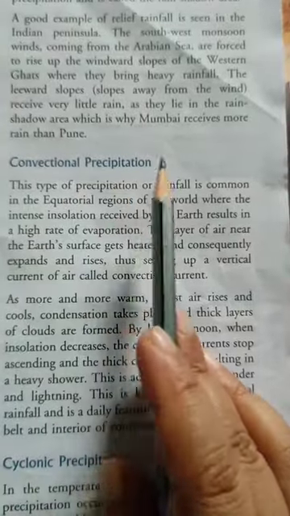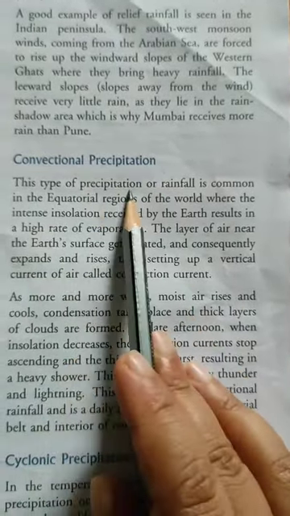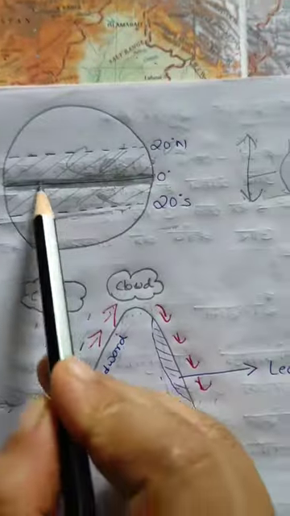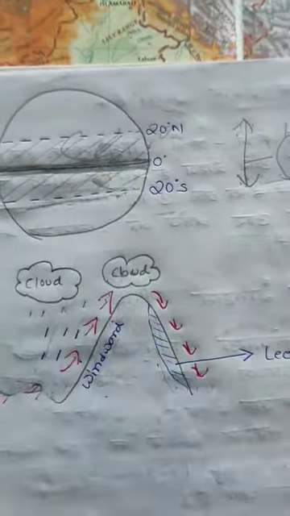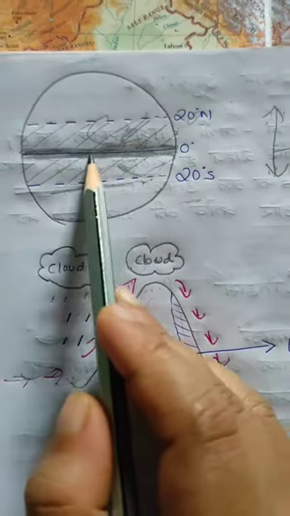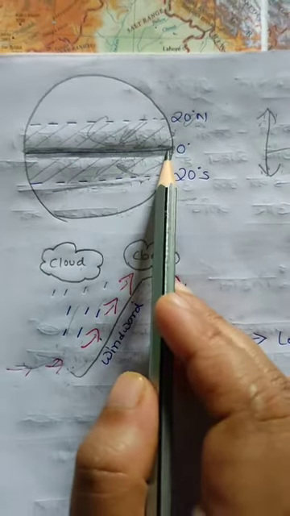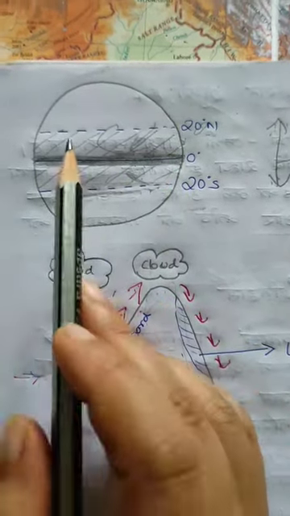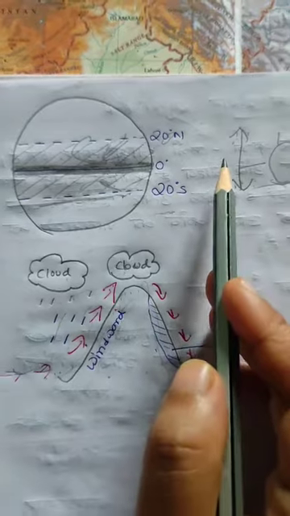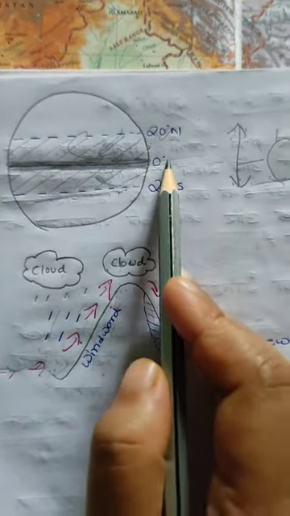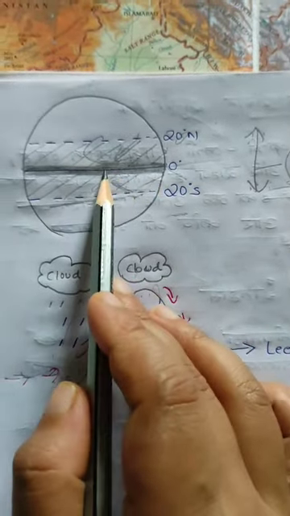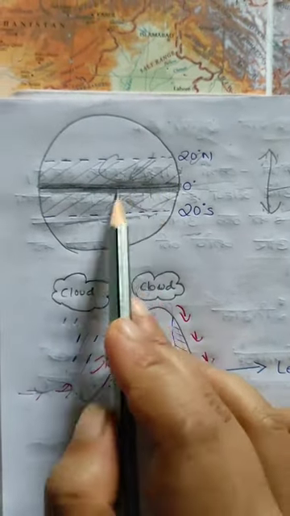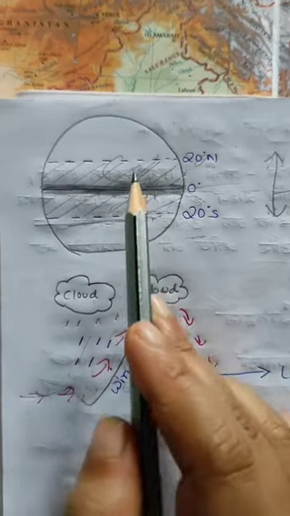Next is convectional precipitation. This type of precipitation or rainfall is common in the equatorial region of the world, where the intense insolation received by the earth results in a high rate of evaporation. In the equatorial region, the sun's rays fall vertically over this area, which receives an intense amount of insolation. As a result, evaporation is also high.